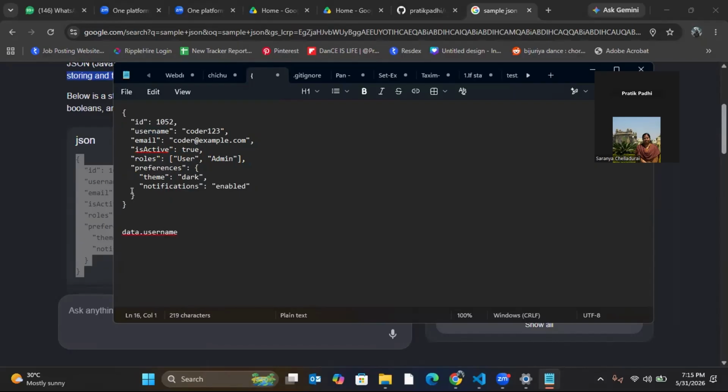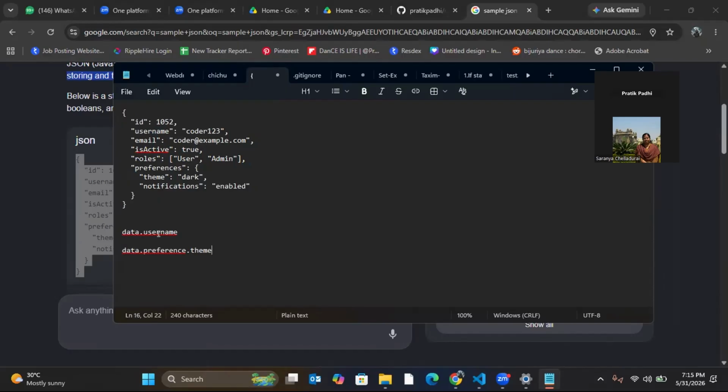If I want to access theme, what do I have to do? Data dot preference first. Preference is the child of data, so I have to go to preference. Then theme is the child of preference, so then dot theme. Then I can access the theme. To access theme, I use data dot preference dot theme. But to access username, data dot username.